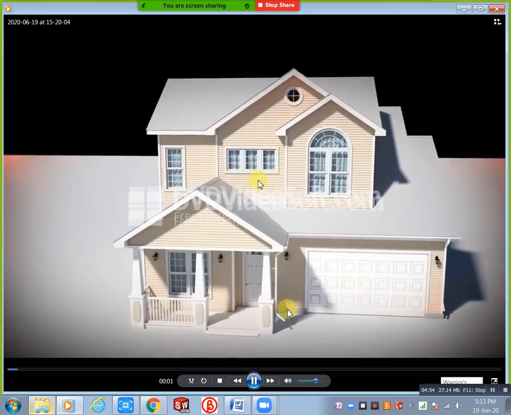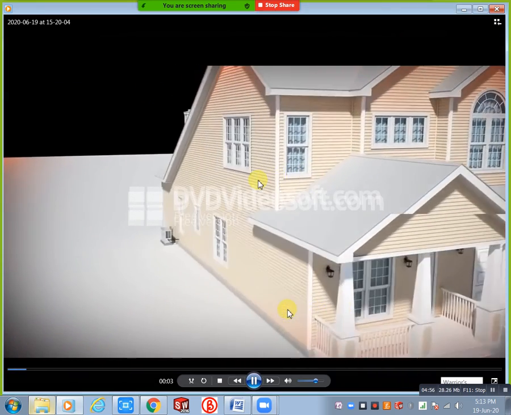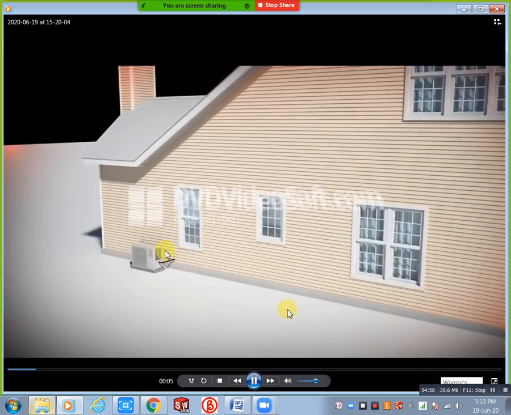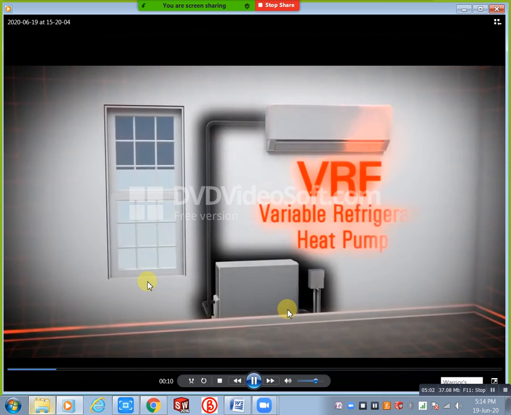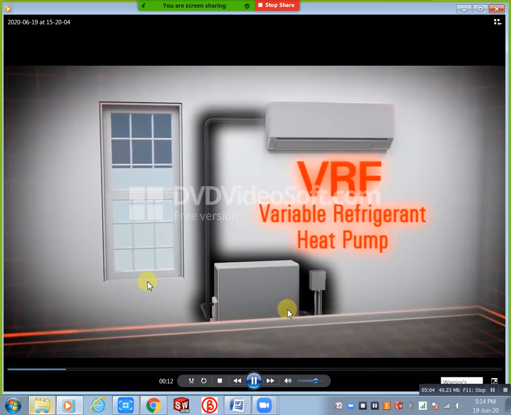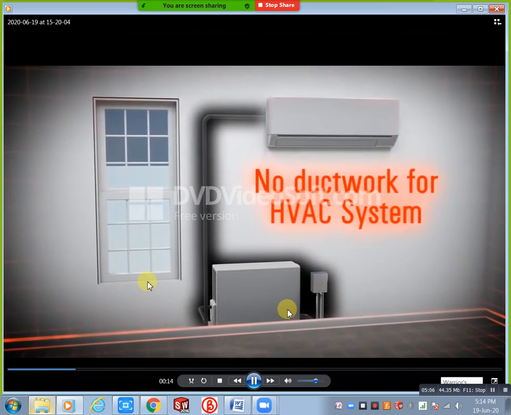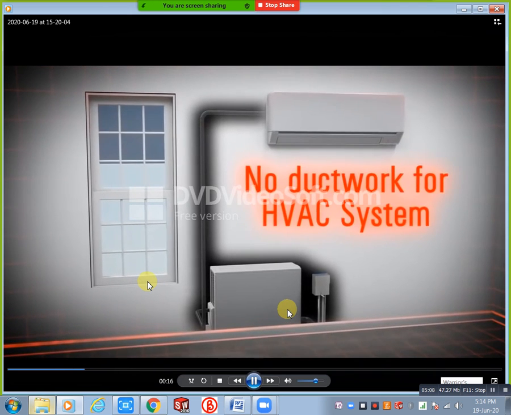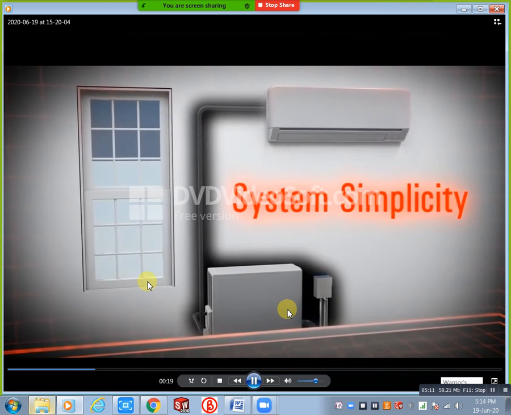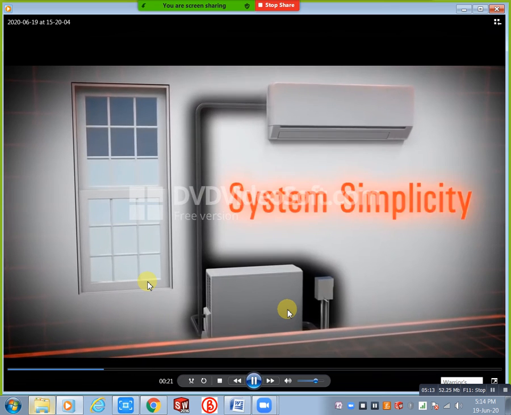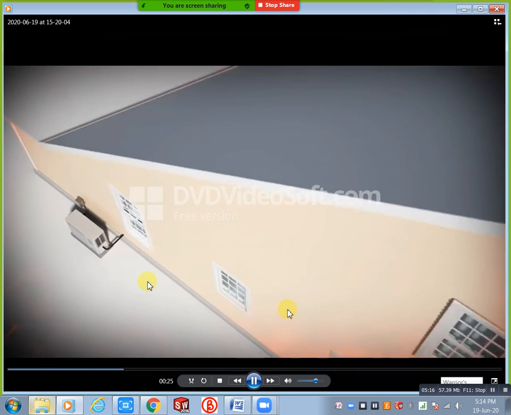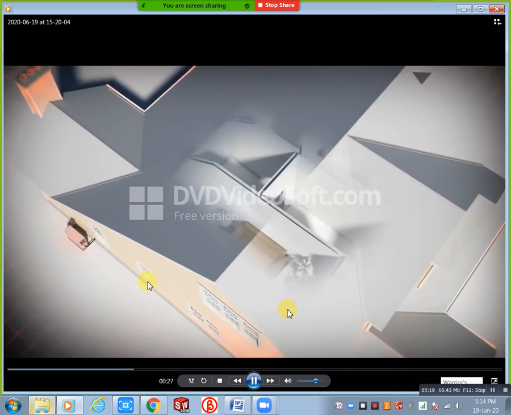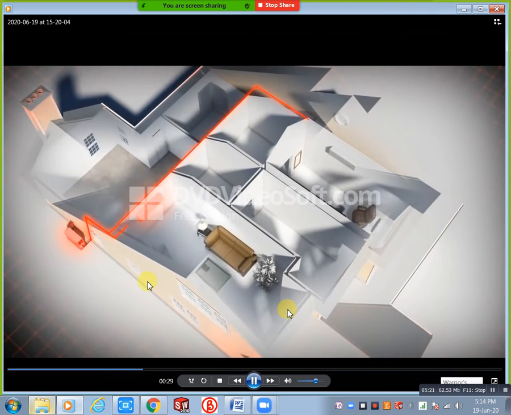Just see this video. Here we have one outdoor unit and multiple indoor units, and for VRF we need just one outdoor unit. You can connect it with multiple indoor units. That is applicable here. Now you can observe here, only one routing.